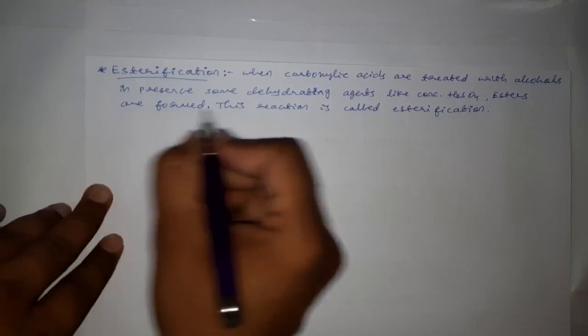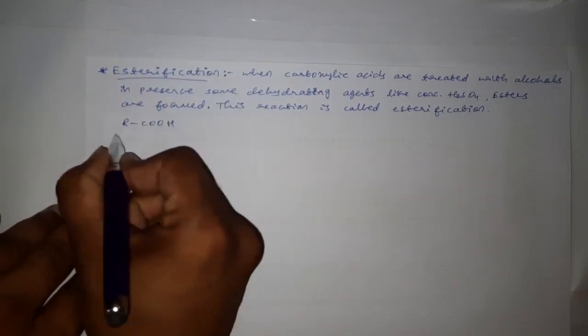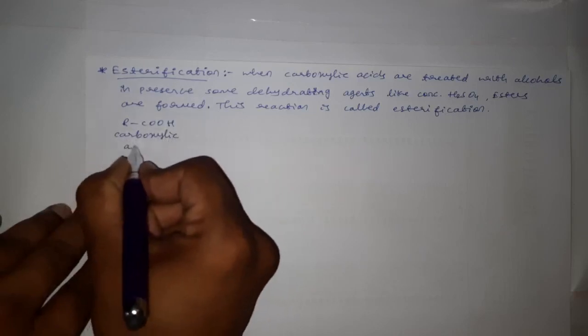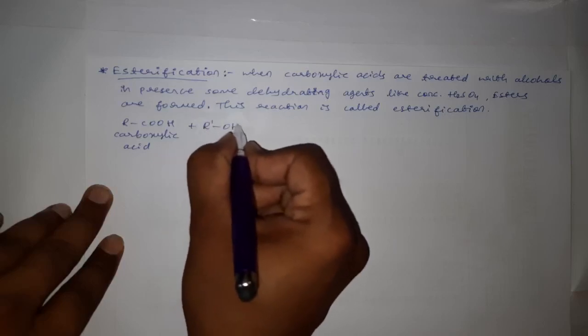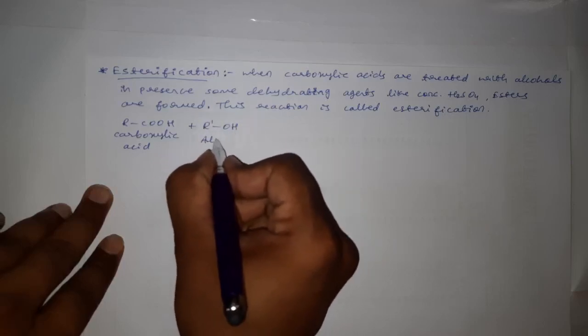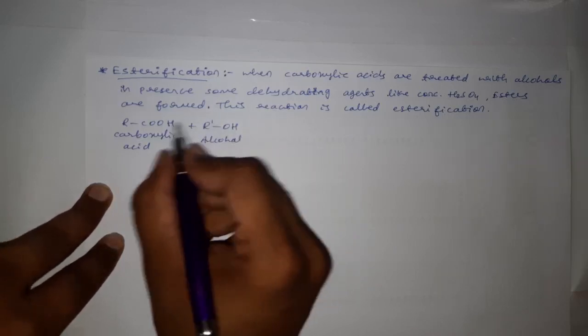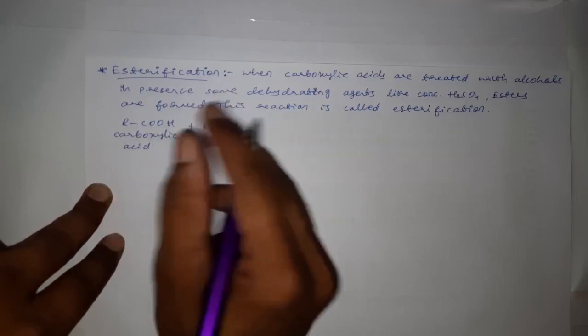We can write the general reaction for esterification: RCOOH. This is carboxylic acid. When it is treated with alcohol, ROH. Here I am writing R dash to differentiate between this R and this R. These two R's may be same or different.